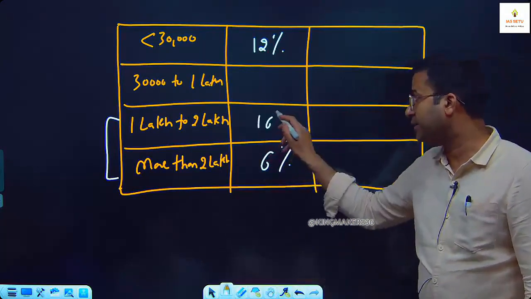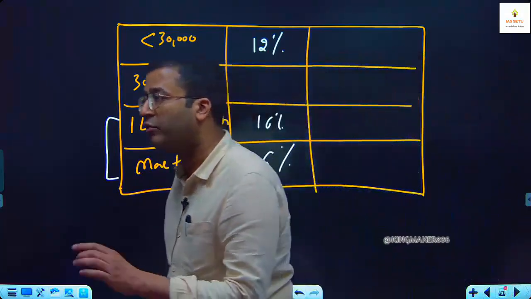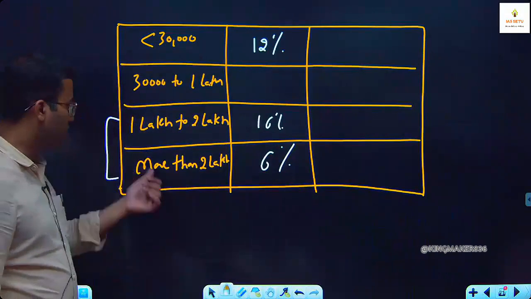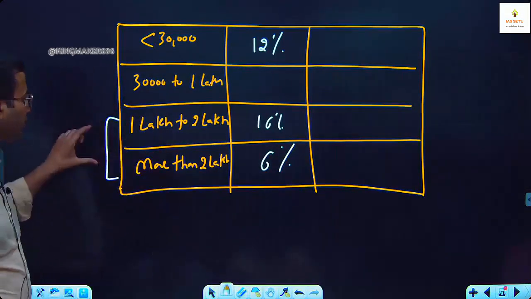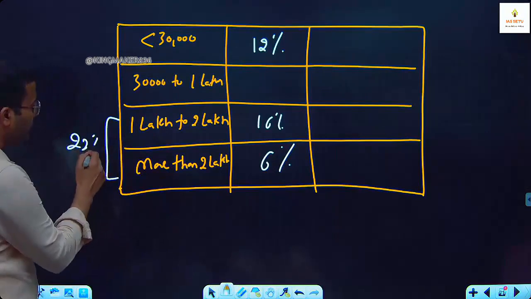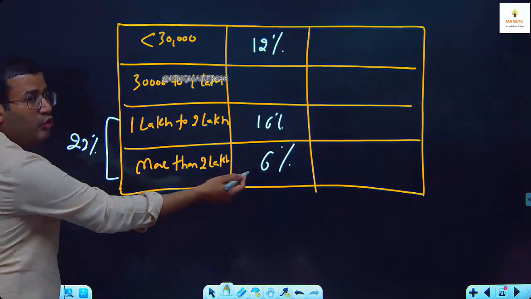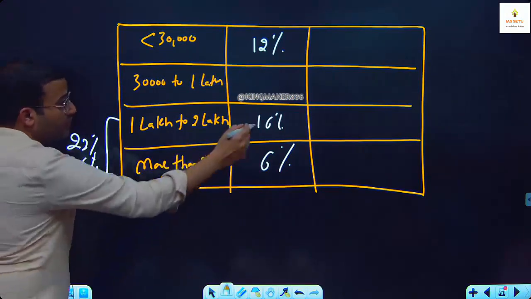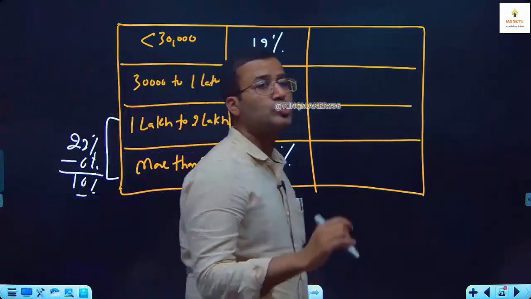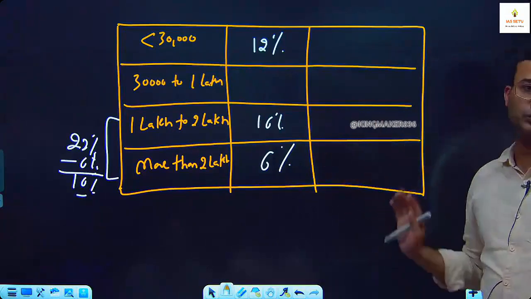I repeat, both groups together come in the category of more than 1 lakh. These people already earn more than 1 lakh. This total is 22%. Out of that, 6% is already given who earn more than 2 lakh. So the remaining is 16%. So these are the 16% who earn between 1 lakh and 2 lakh. This is the catch in this question.